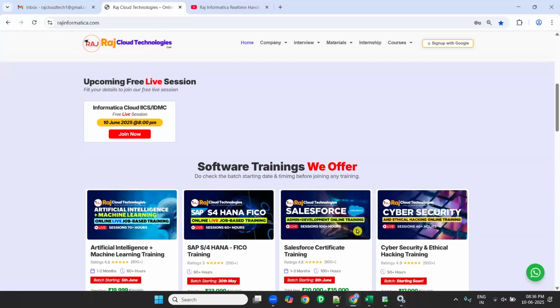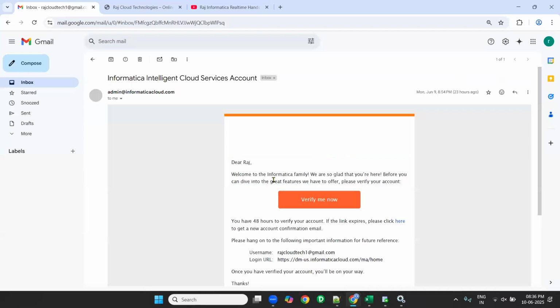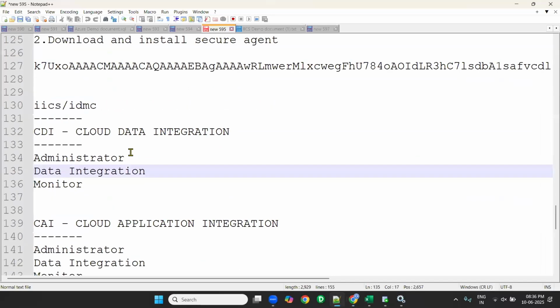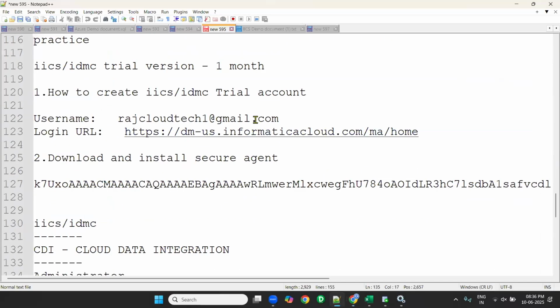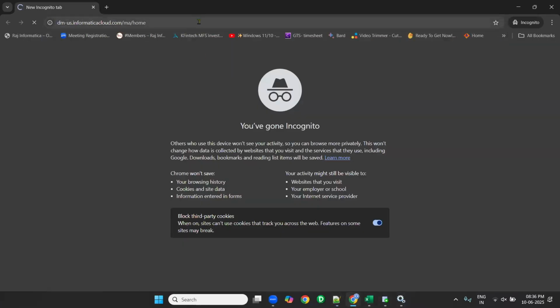Meanwhile, we'll open Informatica Cloud. How to open? We already copy-pasted this login URL and username here. This is my username and this is the URL. Copy this URL and go to incognito mode in Chrome and paste it here. Once you paste, it will ask for the username and password.